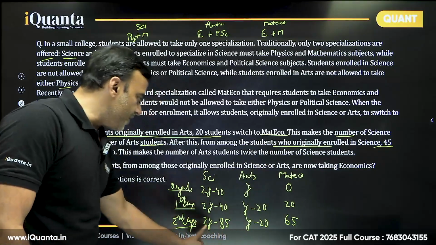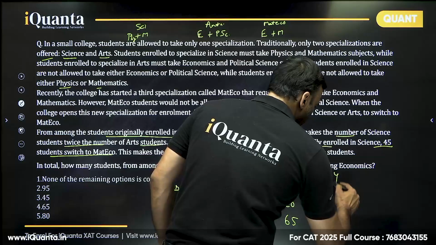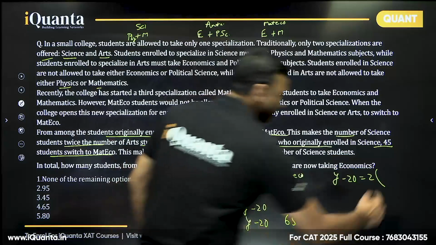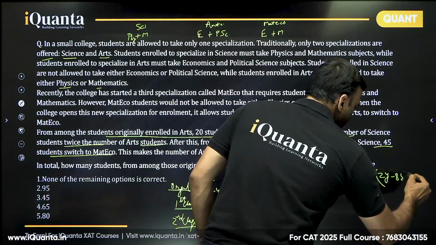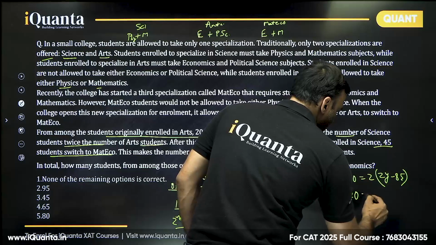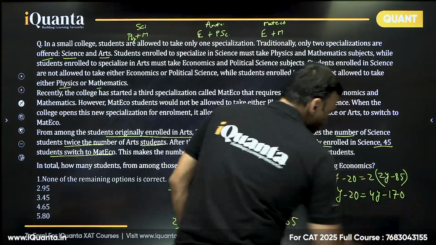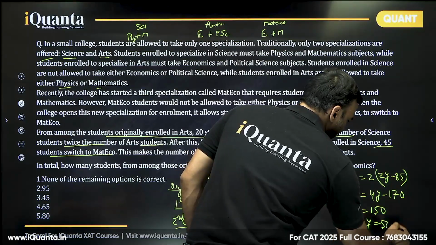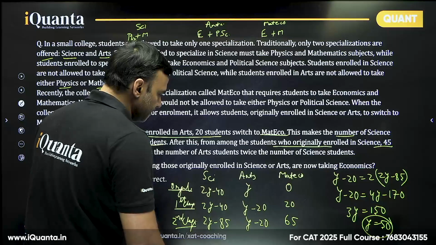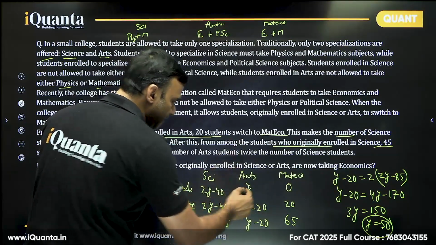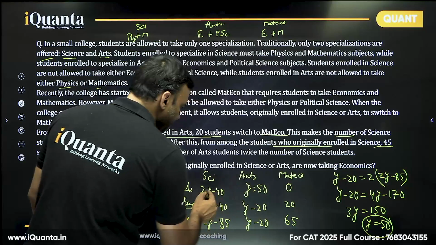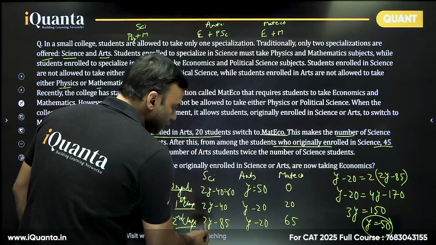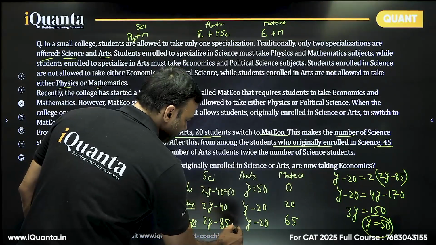So now Y minus 20 is 2 times the number of science students, that is 2 times 2Y minus 85. So Y minus 20 equals 4Y minus 170. Okay, so 3Y is equal to 150, and this gives us Y equal to 50. Fantastic. So if Y is 50, everything can be calculated. Science originally is 60, and in the end it will be 2 times Y, that is 100, minus 85, so 15.